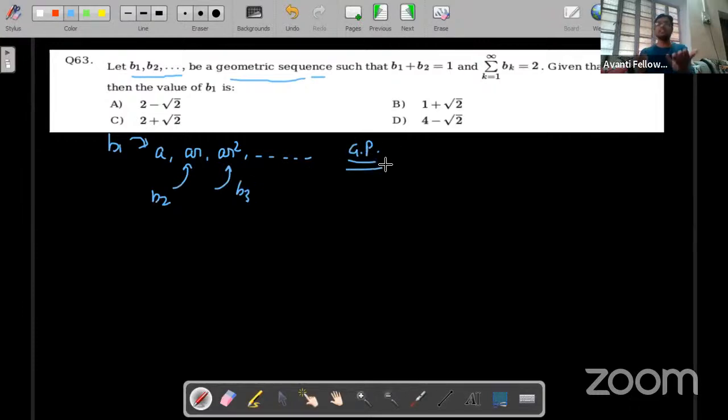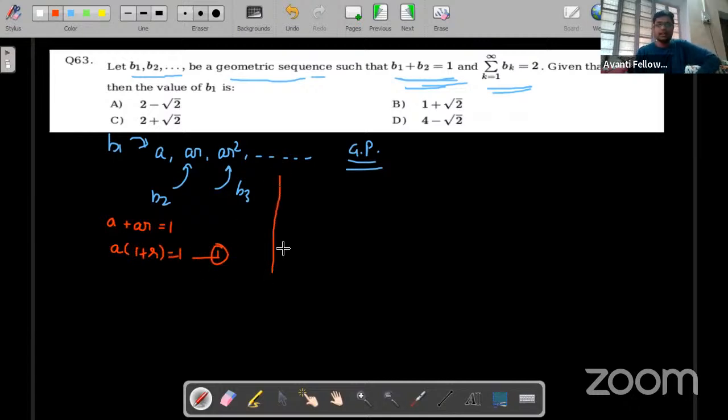Because we have learned in that way how to solve a GP, right? Now some conditions are given and we have to use those conditions to find our answer. So the first condition is B1 plus B2 is equal to 1. What is B1? B1 is A and B2 is AR. So A plus AR is 1. That means we can take A common, so A into (1 plus R) is 1. Let's say this is equation number 1.